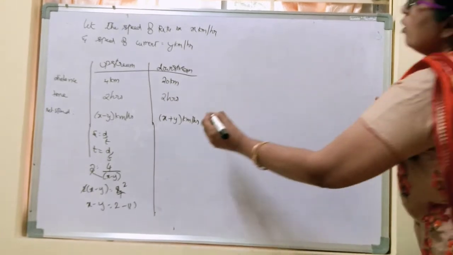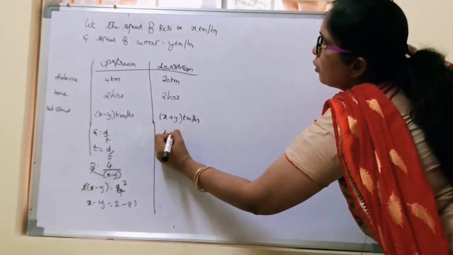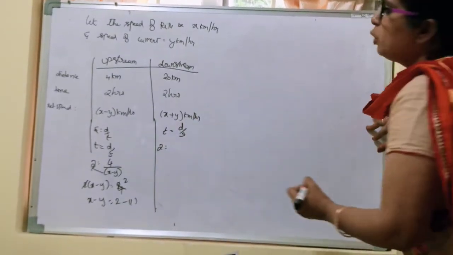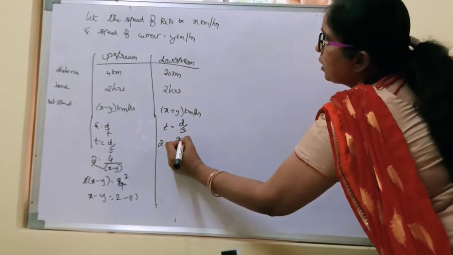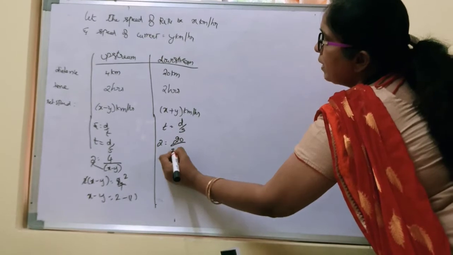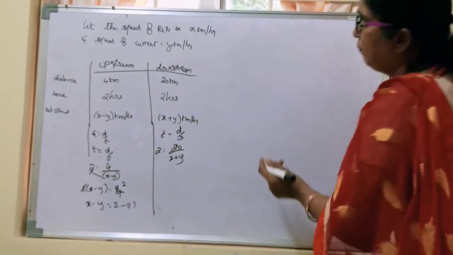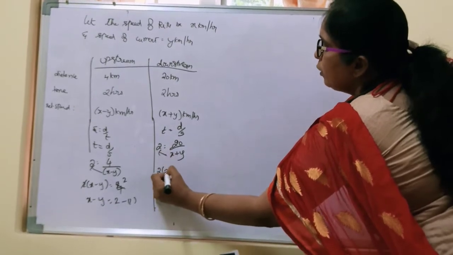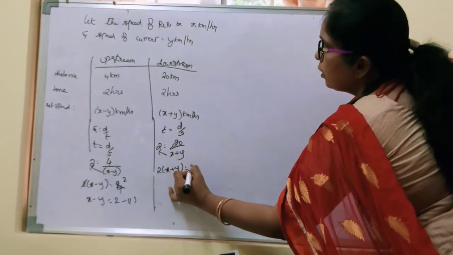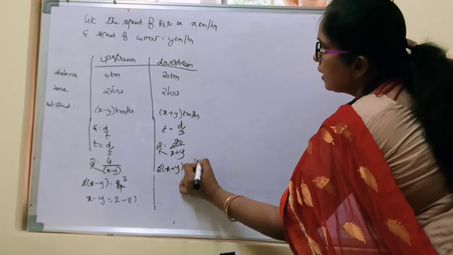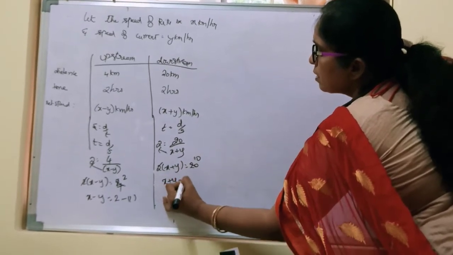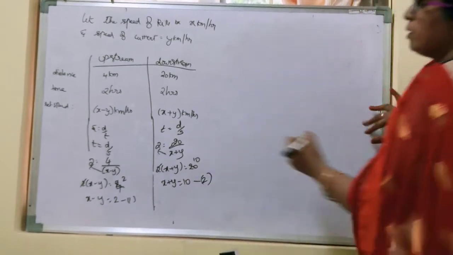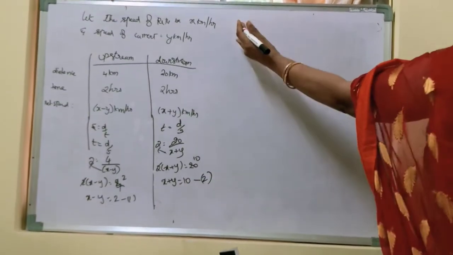Okay, now here also speed, time is equal to how much? Distance by time. So here how much time has she taken? 2 hours. How much distance has she covered? 20. What is the speed? X plus y. Okay, so cross multiplying you will get 2 into x plus y is equal to 20. 2 goes 10 times. So x plus y is equal to how much? 10.